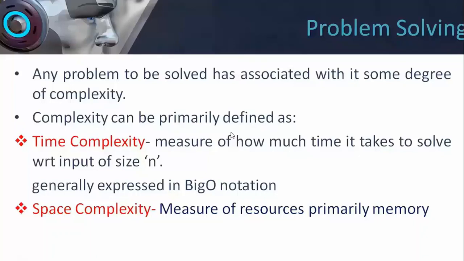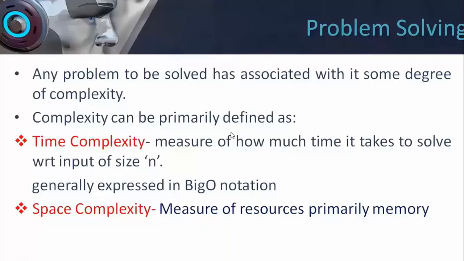And the other is the space complexity. Space complexity is normally measured in terms of a resource, that is memory. We may need to store the intermediate steps or certain parameters. So how much space is occupied, how much memory is utilized by our system in running an algorithm for solving a problem, that is the measure of space complexity.